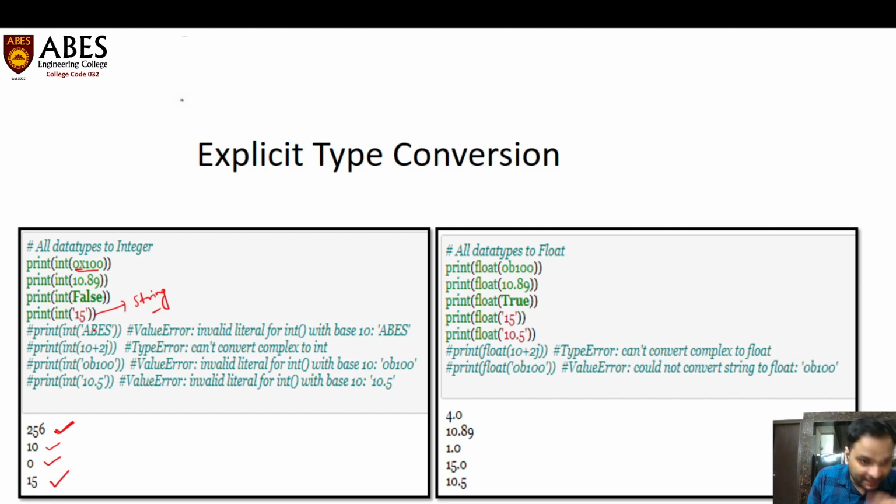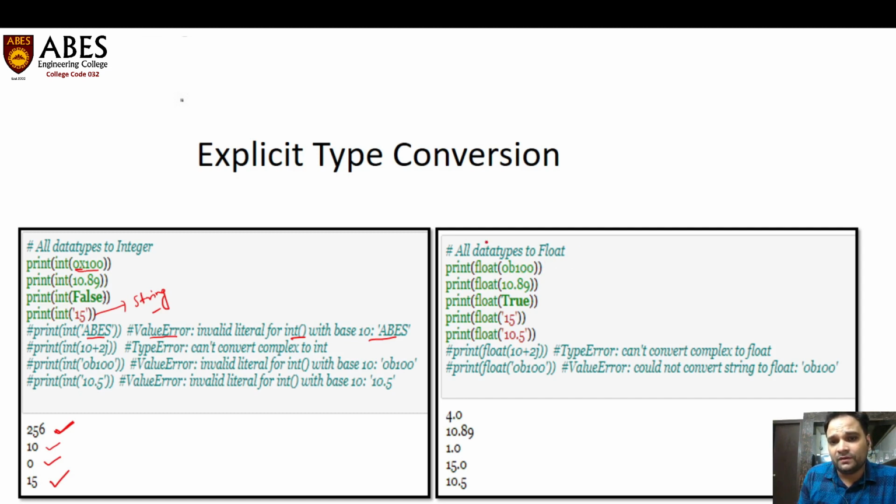Now this is also a string, ABES, in the last example. We are trying to convert the value of the ABES string into integer. Can we convert? No, we cannot convert. We are getting a ValueError. Why? Because ABES is not a base 10 value. We cannot convert the complex value into integer. We cannot convert the binary value. We cannot convert a float inside a string. We cannot convert.